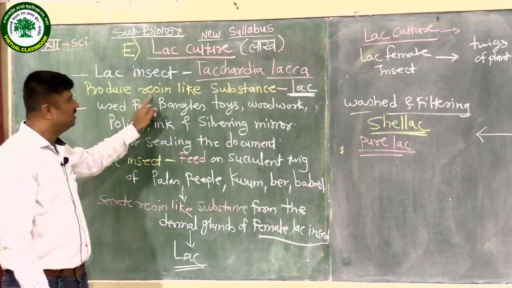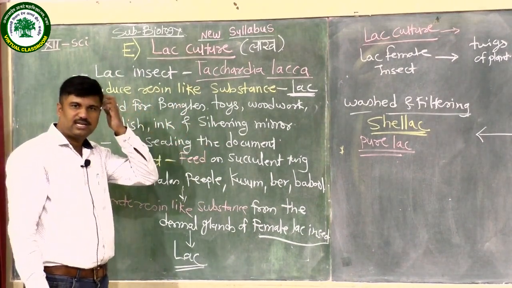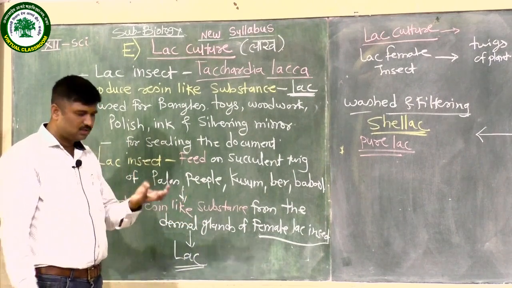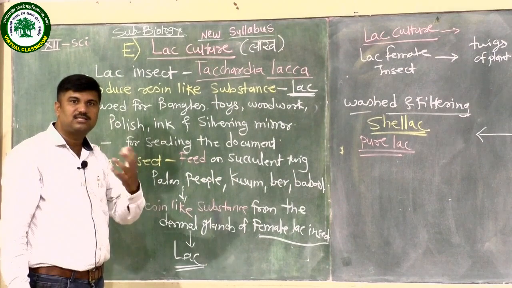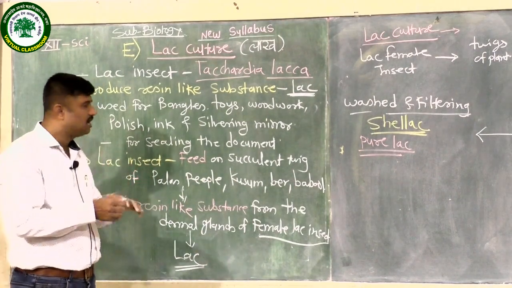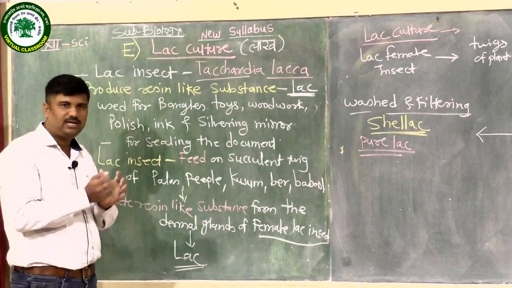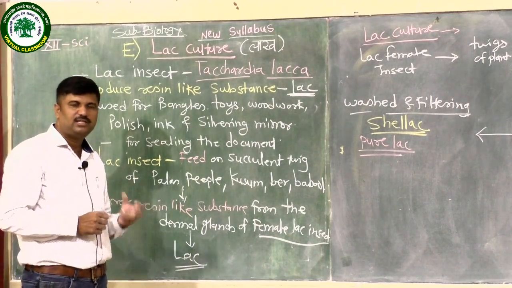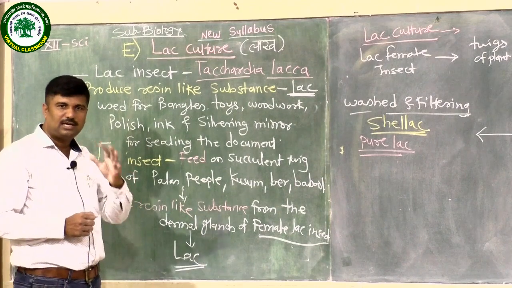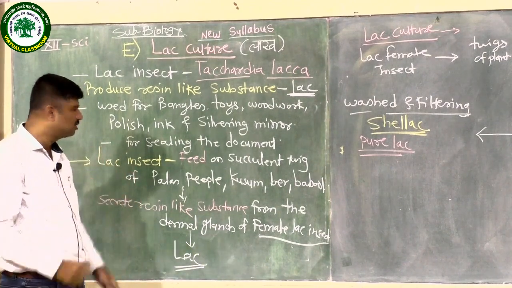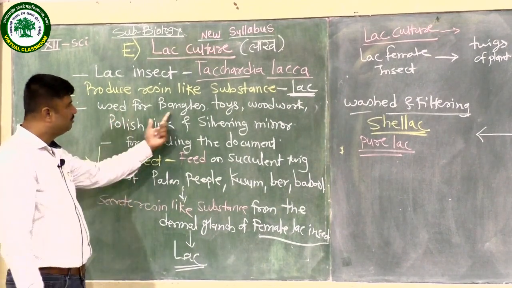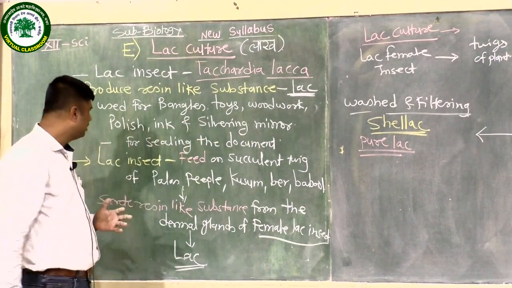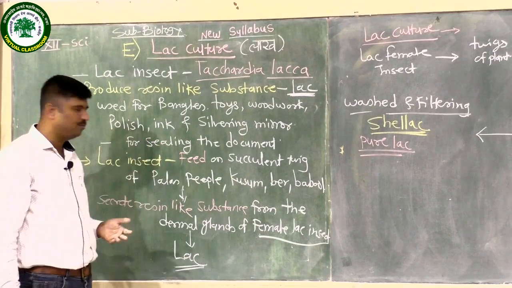It produces a resin-like substance. The resin-like substance is nothing but the lac, but it also contains sugar, minerals and alkaline substance along with this resin substance. When it is produced and comes in contact with the air, it forms a hardened structure. This hardened structure is nothing but the lac, and this lac is useful for varieties of purposes like bangles, toys, woodwork, polish, ink, silvering the backside of the mirror and sealing of documents.